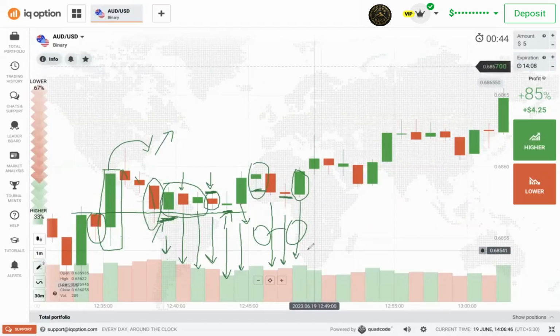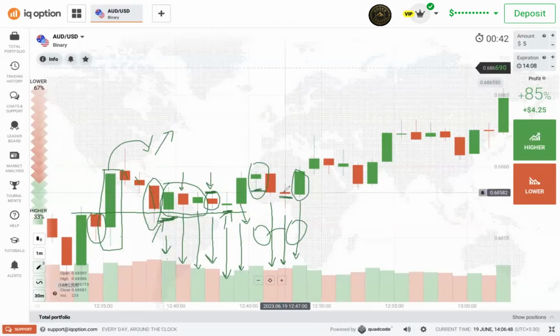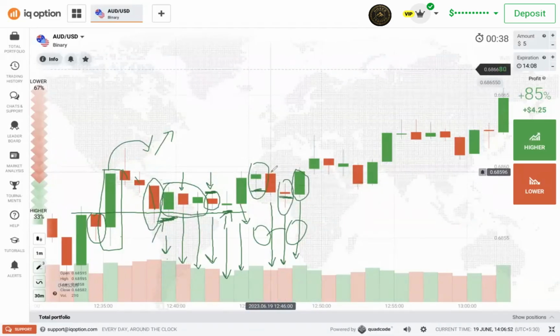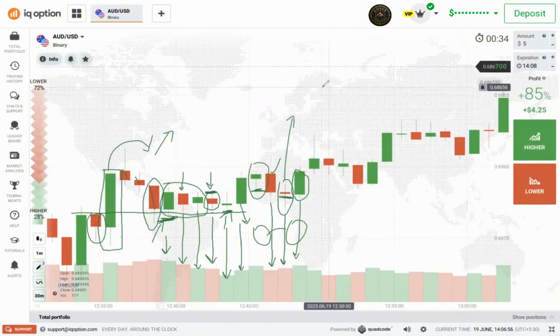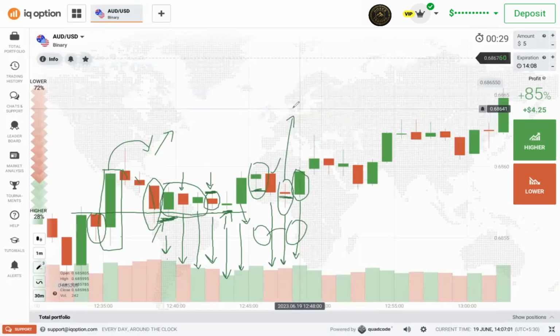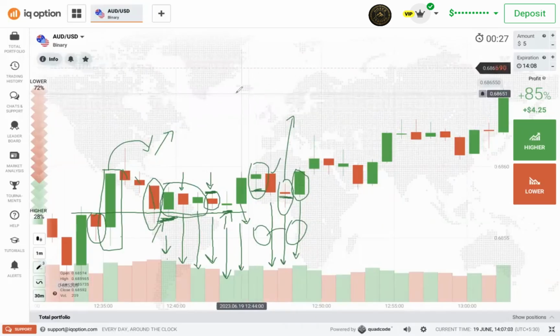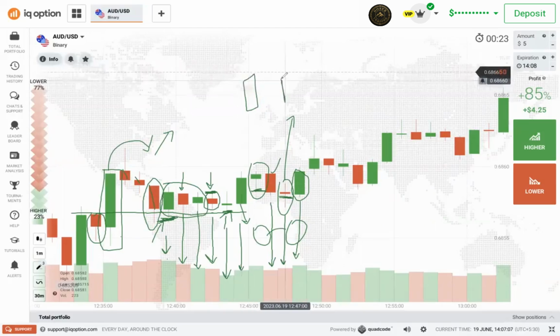Okay, so buyers have increased volume. Normally because this seller candle, the good seller candle, has decreased volume, buyers should enter, but we have sellers that have entered. So you have to see the candle size and the volume.